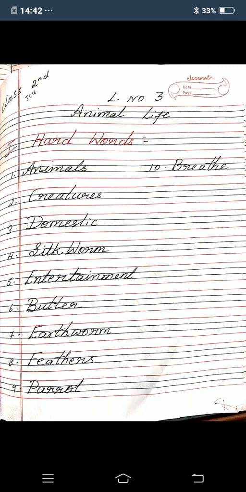Once again I am going to repeat. First one, animals. Second one, creatures. Third one, domestic. Fourth one, silkworm. Fifth one, entertainment. Sixth one, butter. Seventh one, earthworm. Eighth one, feathers. Ninth one, parrot. Tenth one, breathe.